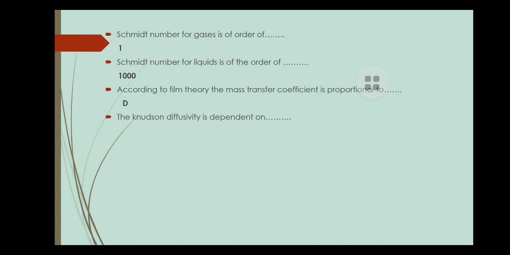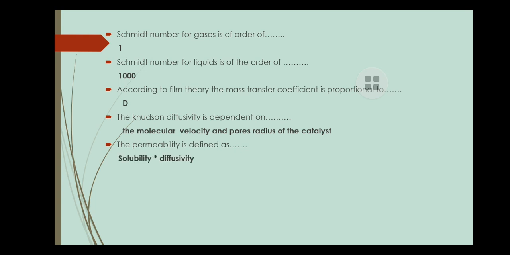It means the diffusion that occurs when the scale length of the system is comparable to or smaller than the mean free path of the particles involved. So Knudsen diffusivity depends upon the molecular velocity and the pore radius of the catalyst. Next is permeability, which is defined as the multiplication of solubility and diffusivity.